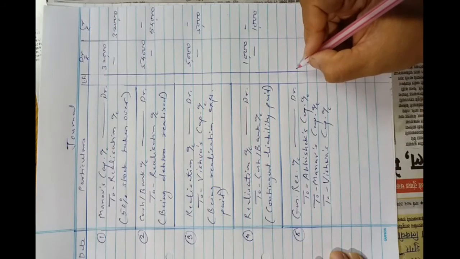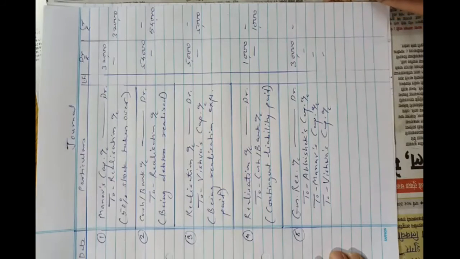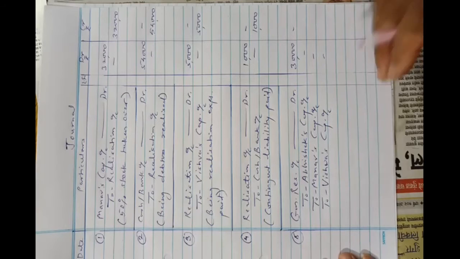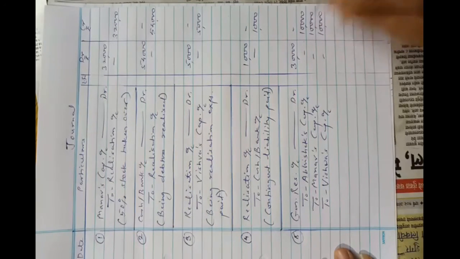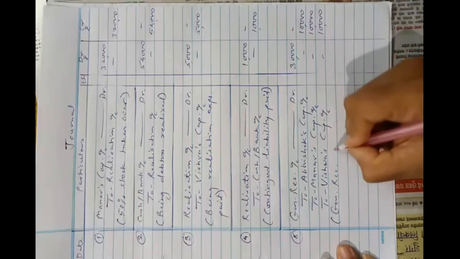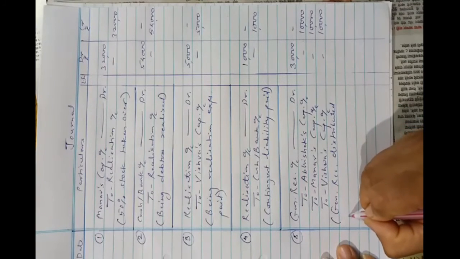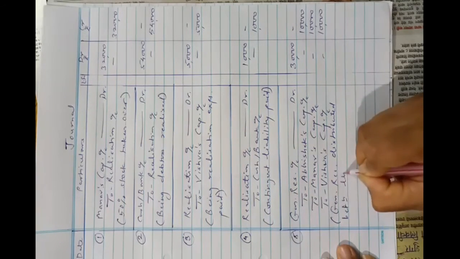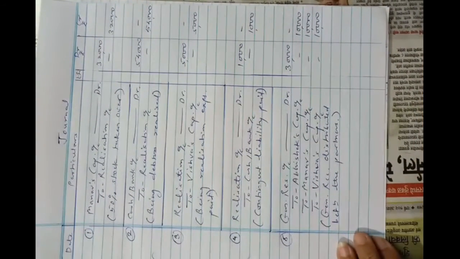Total amount of general reserve is rupees 30,000, which will be distributed between the partners equally, because no profit sharing ratio is given in this problem. So they will get 10,000, 10,000 and 10,000. Okay. Narration: general reserve transferred, or you can say distributed between the partners. Okay, this will be the narration.